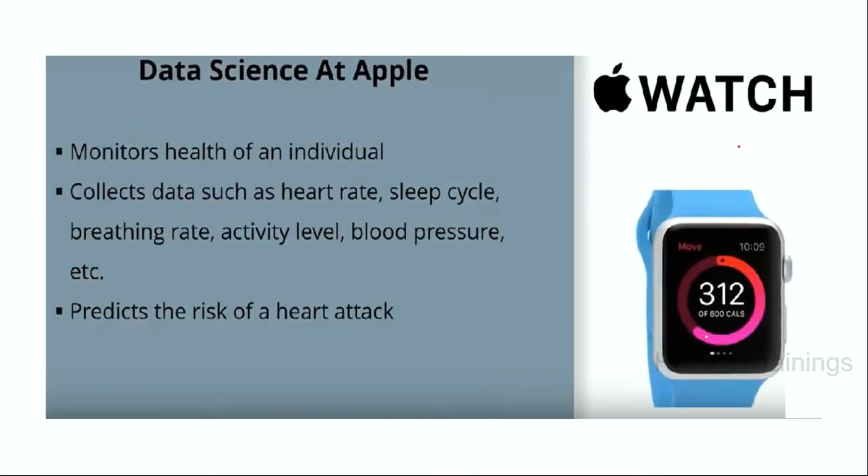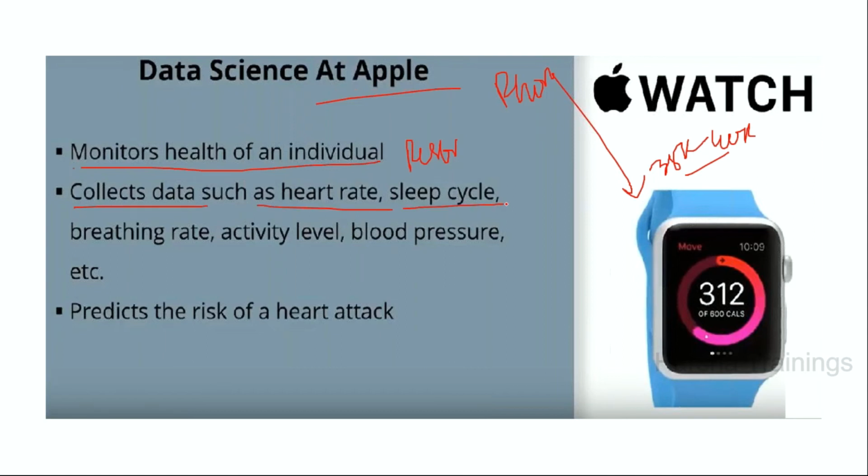Now let me go for the third case, where we'll take a small Apple Watch. The people who are buying Apple phones, in most cases they will also buy Apple Watches, which may cost around 35K to 40K. Now, what is the reason why they will buy this? Because the Apple Watch has sensors inside it, which monitor the health of an individual person.